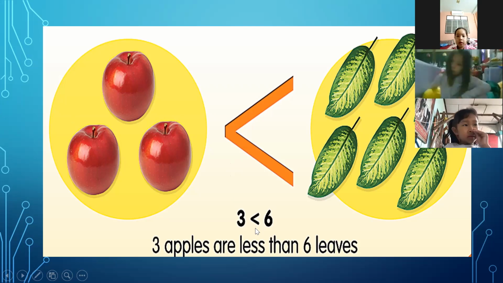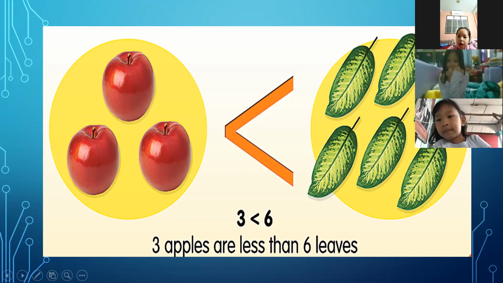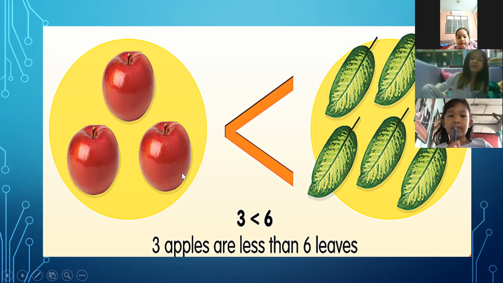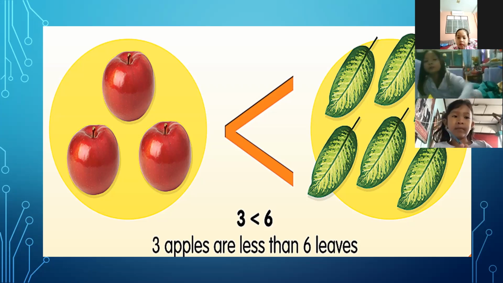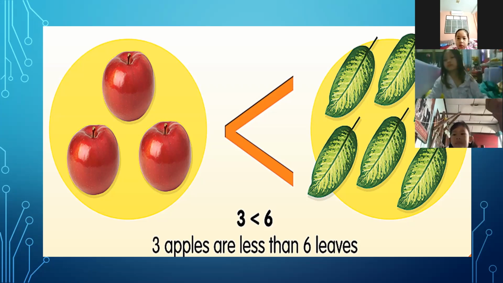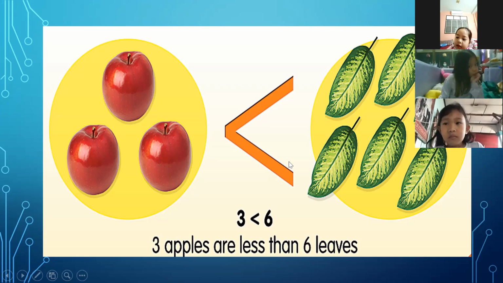So we have here 3 apples are less than 6 leaves. So the answer here is less than. This sign is less than.